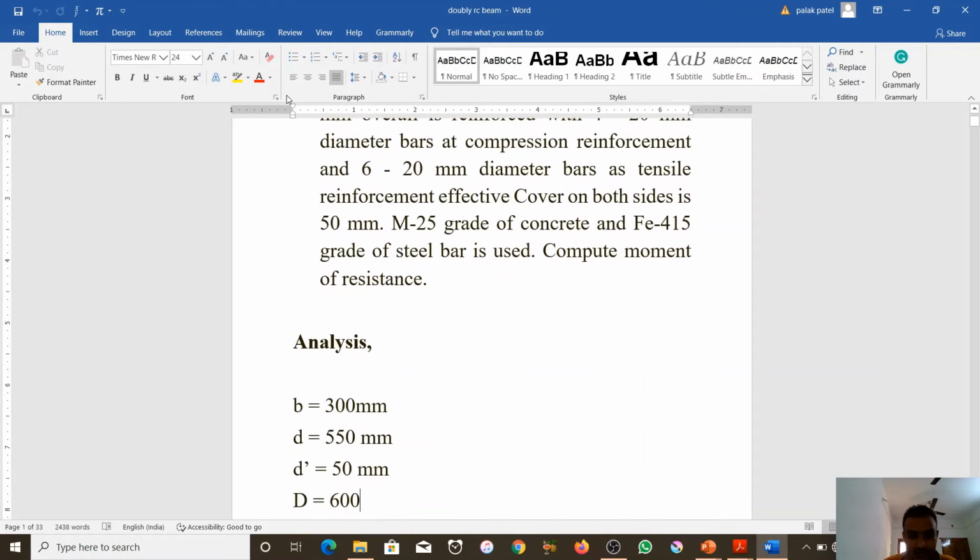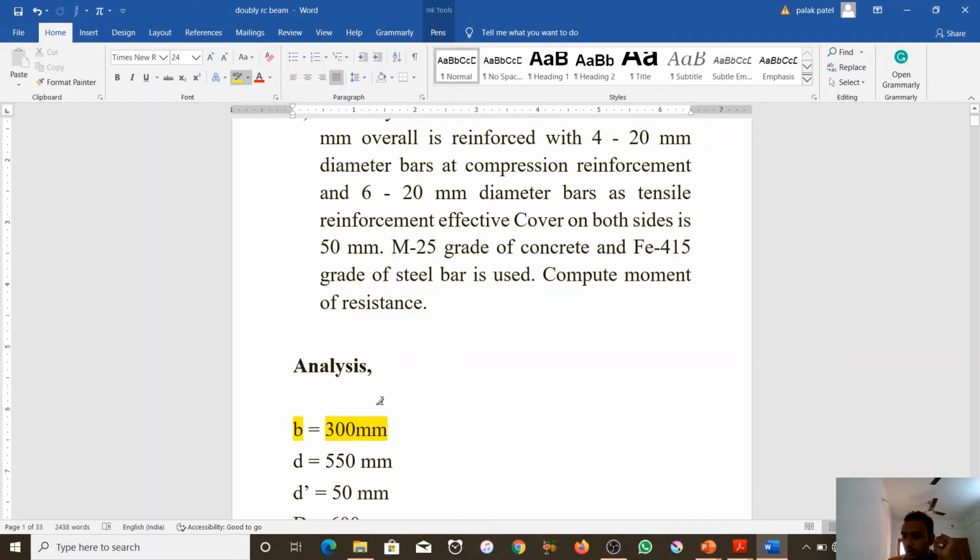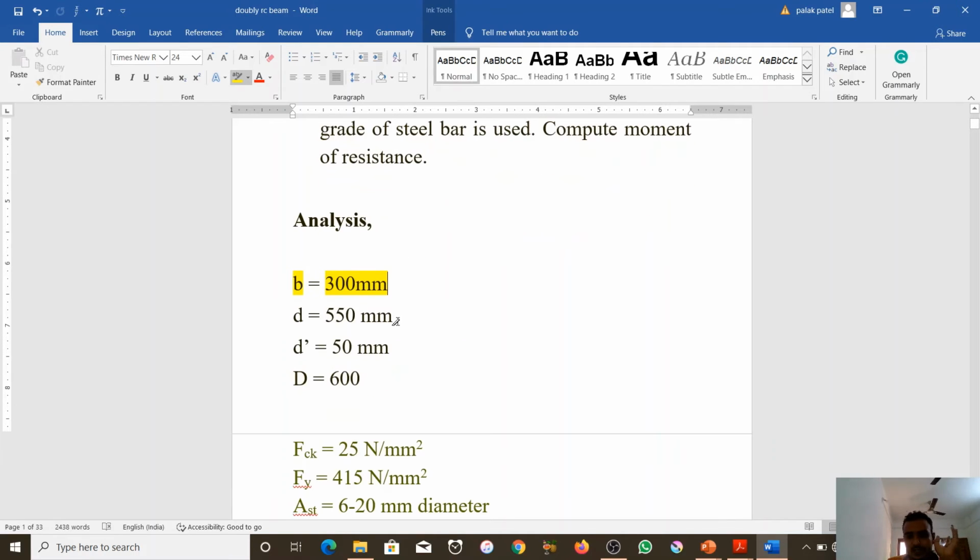Look here. We have the overall depth, 300 by 600. But we need an effective depth.